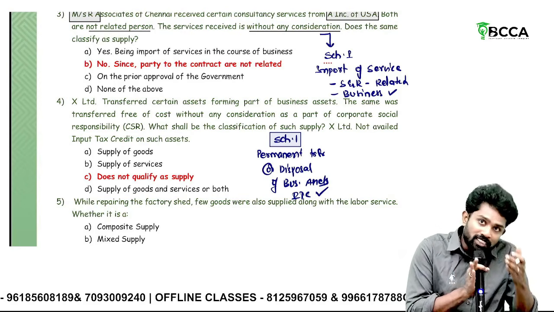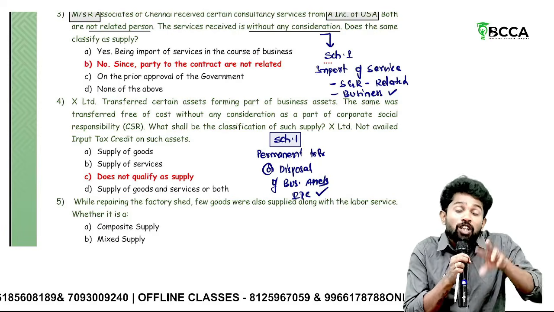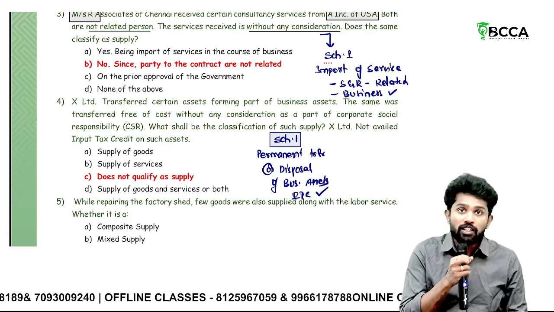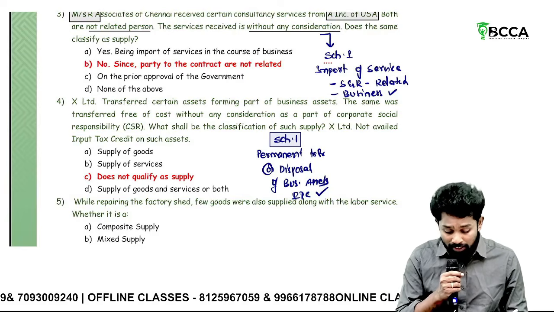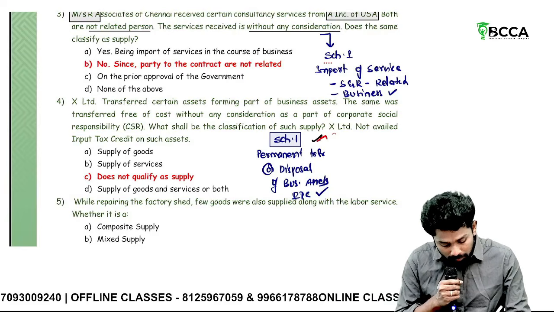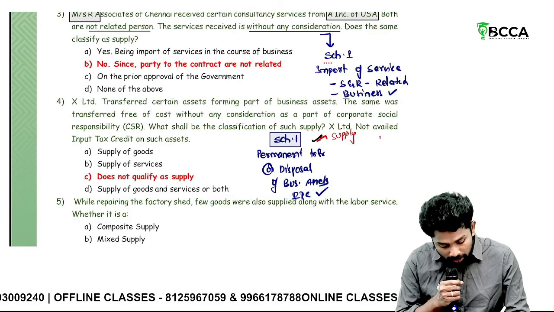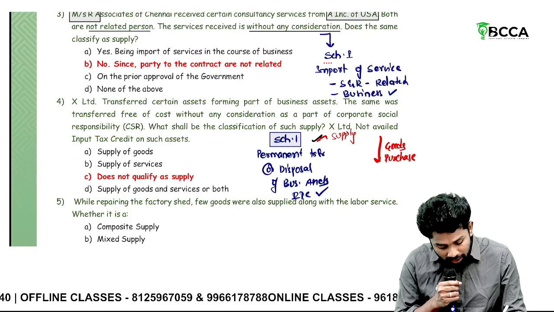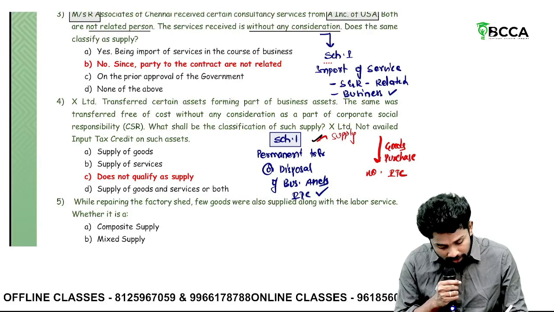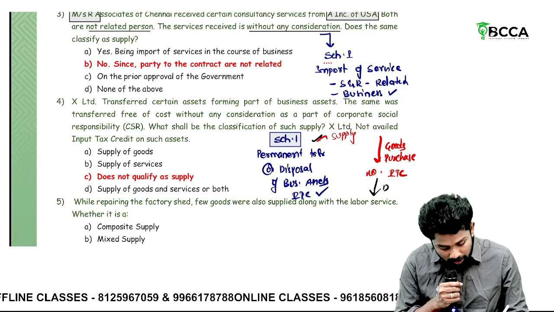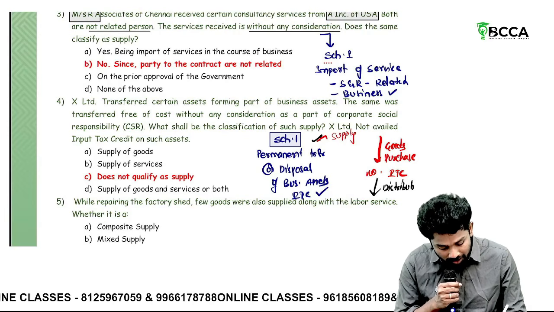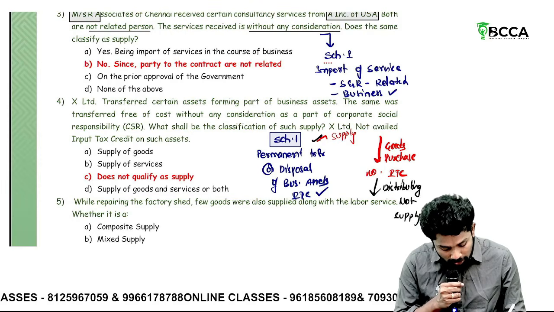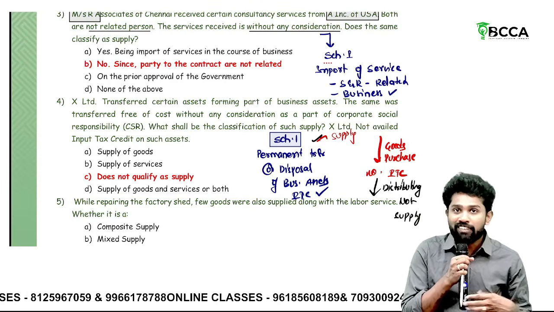Sir, when you purchased goods, you availed ITC. Then on those goods, if you are distributing under a CSR activity, then it comes under permanent transfer or disposal of business assets on which ITC has been availed. So then it amounts to what? Supply. Whereas on goods purchased where no ITC has been availed, subsequent distributing is not a supply. Understand? So it's all about whether ITC has been availed initially or not.